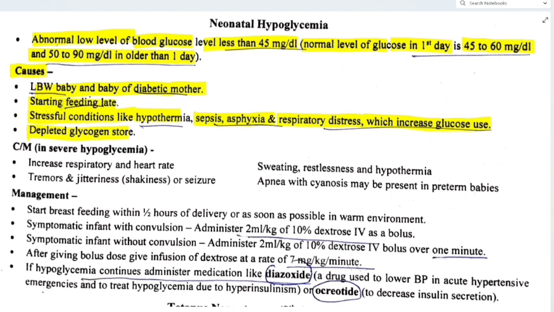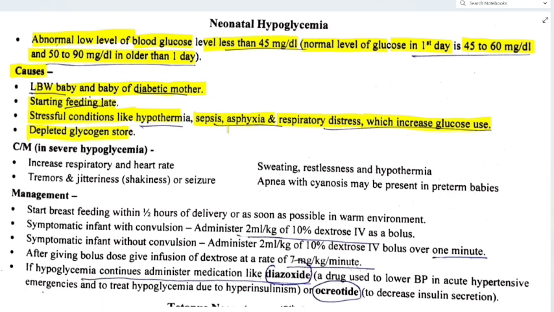Let's revise it. Low birth weight baby, baby of a diabetic mother. Starting feeding late. In case of a cesarean section or some complication in the mother, what happens? Feeding starts late. And stressful conditions like hypothermia, sepsis, asphyxia, respiratory distress, which increase glucose use.